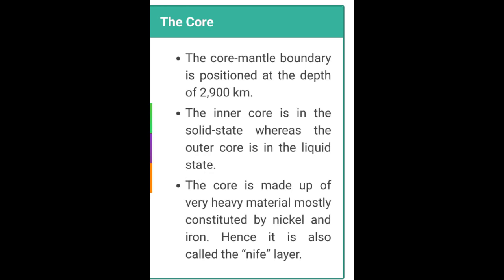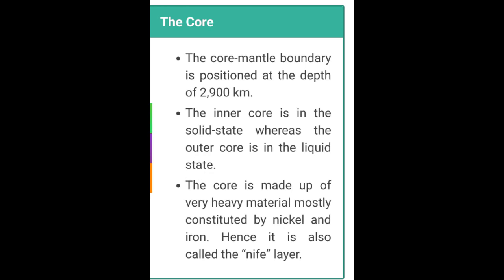The inner core is in the solid state, whereas the outer core is in the liquid state. The core is made up of very heavy material, mostly constituted by nickel and iron. Earlier we saw the other elements or minerals of the earth, because we know that earth is made up of a number of minerals.